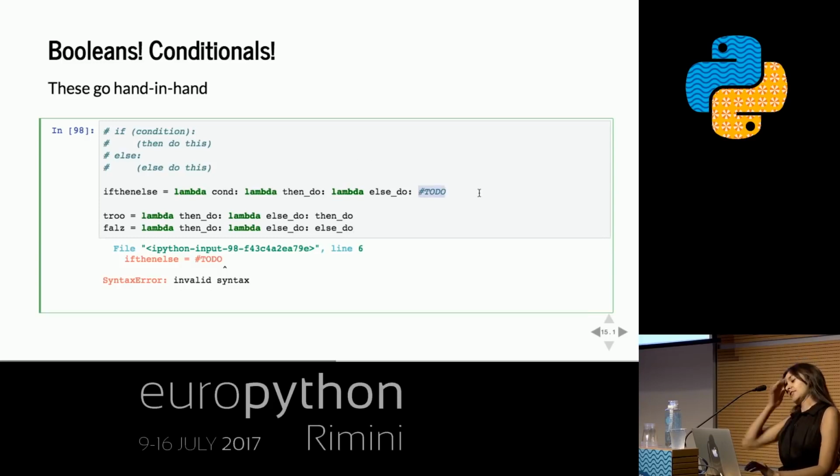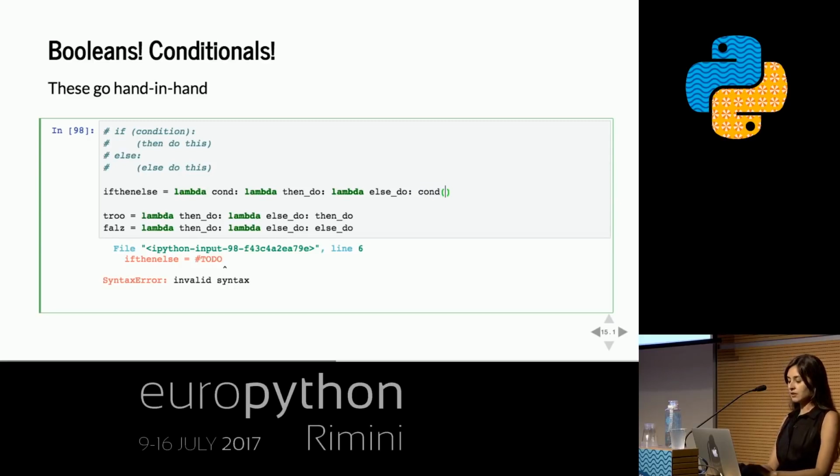Now, what about the rest of our if statement? We didn't finish it. If true and false are like choosers, and they take a then and an else, then we can just take our condition, which is going to be a Boolean, and apply it to the then and the else, and it should choose the right one for us, if we've done everything right.